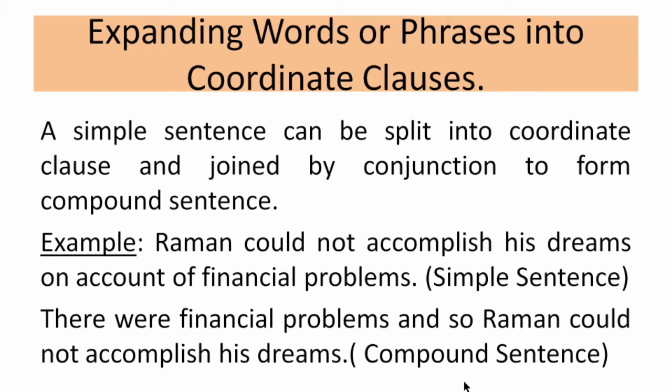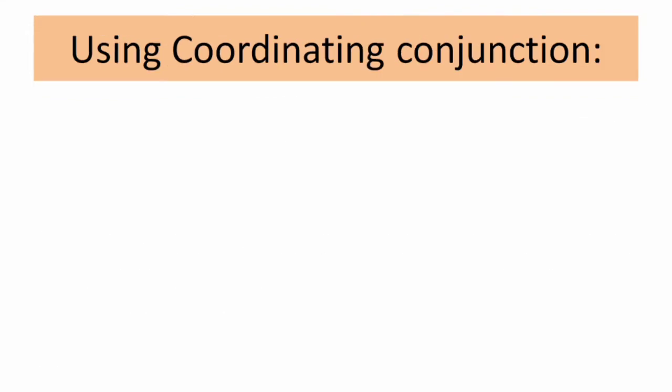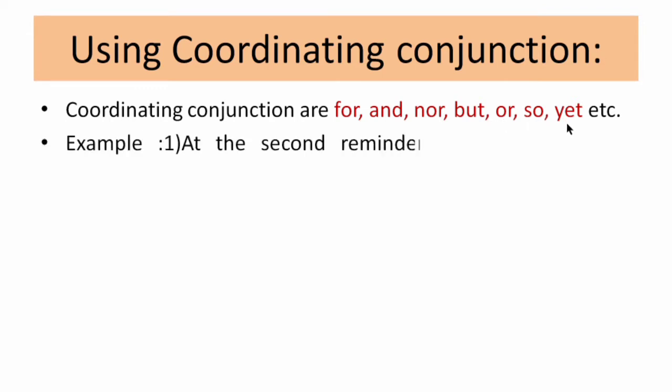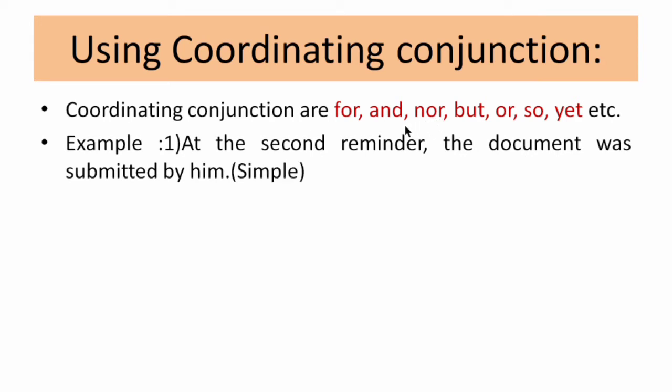Let's move to the next, that is using the coordinating conjunction. These are the list: for, and, nor, but, or, so, yet, and so on. By using these words we can change a simple sentence into a compound sentence. Let's see the example. At the second reminder, the document was submitted by him. Again, we are talking about a simple sentence. Why is it simple? It has only one subject and the rest is the predicate.